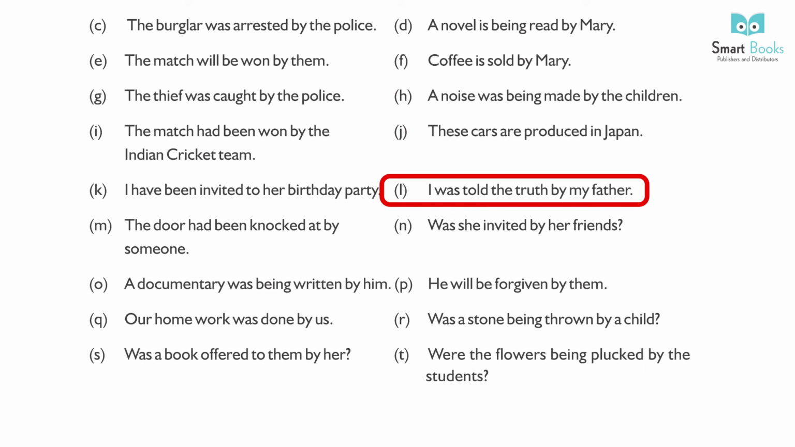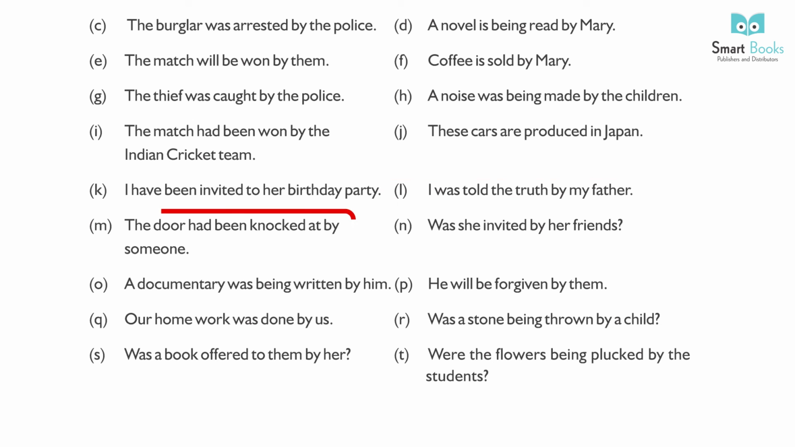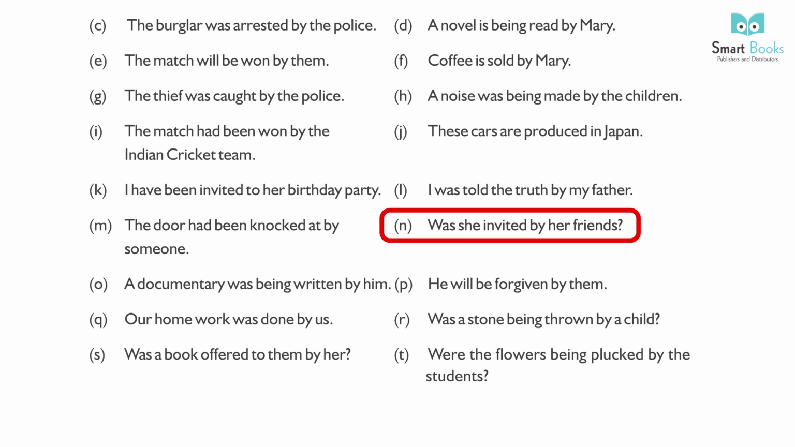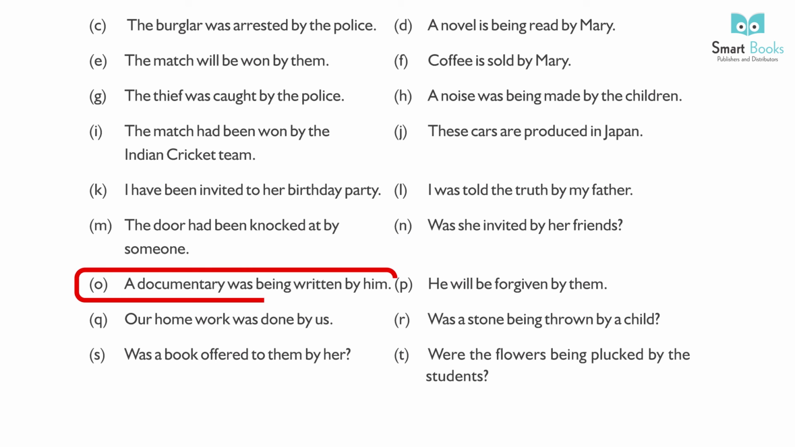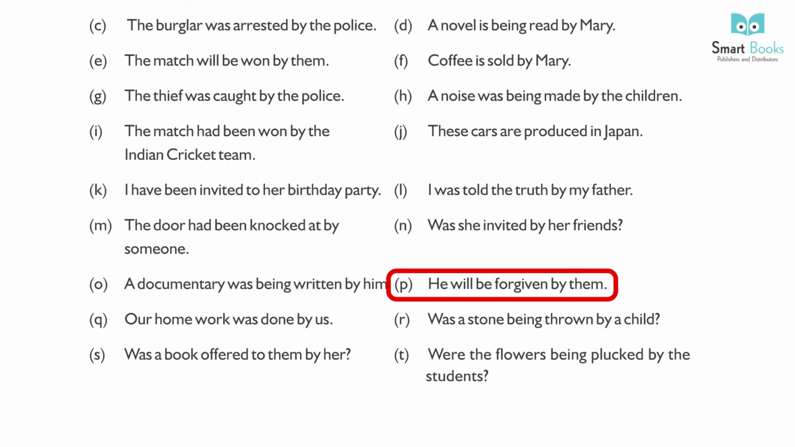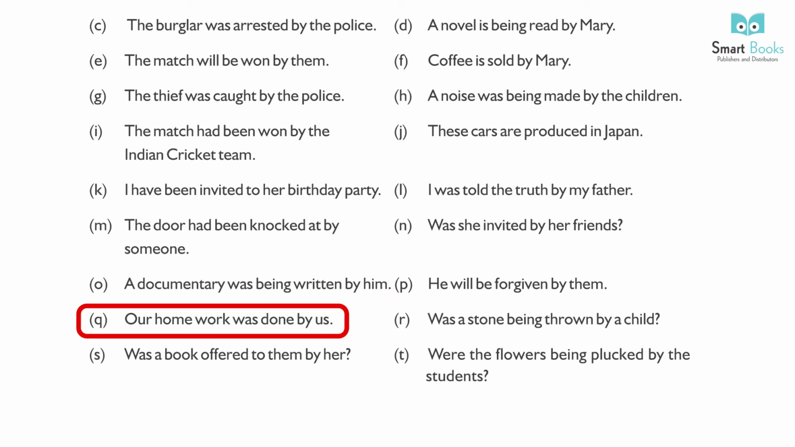L. I was told the truth by my father. My father told me the truth. M. The door had been knocked at by someone. Someone knocked at the door. N. Was she invited by her friends? Were her friends invited by her? O. A documentary was being written by him. He was writing a documentary. P. He will be forgiven by them. They will forgive him. Q. Our homework was done by us. We did our homework.